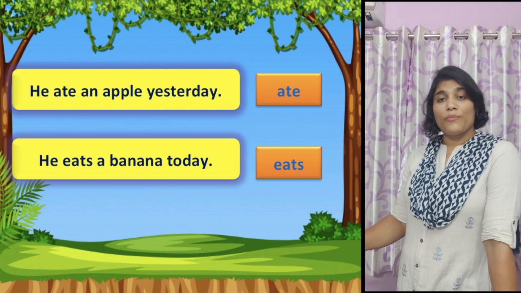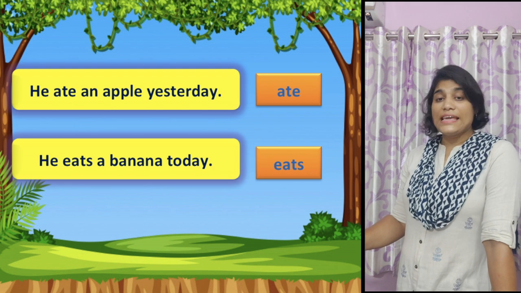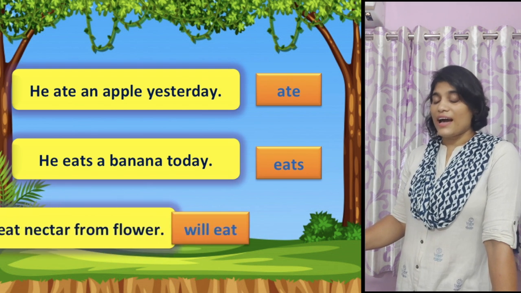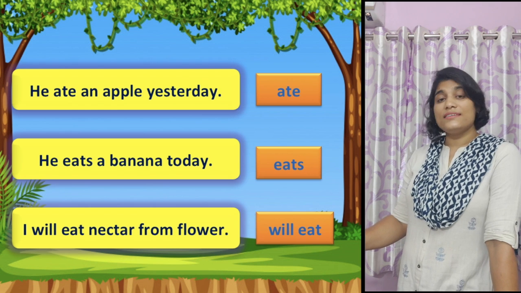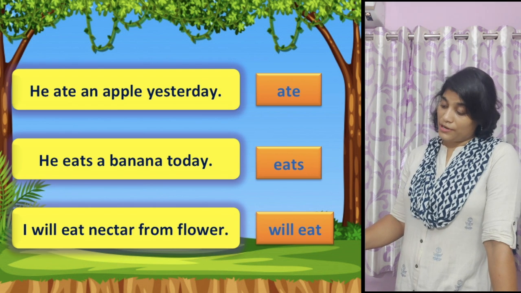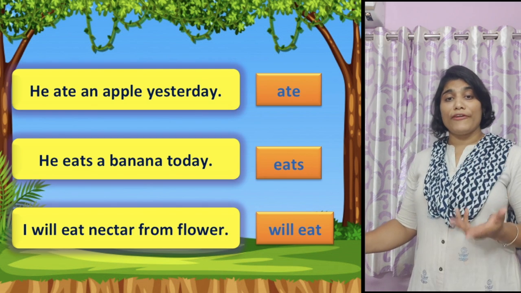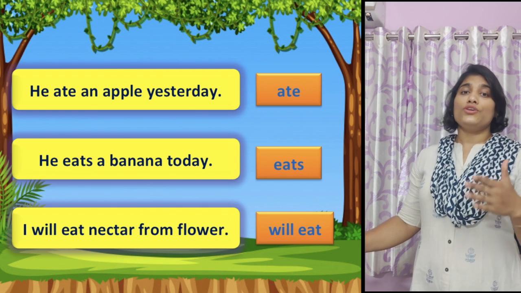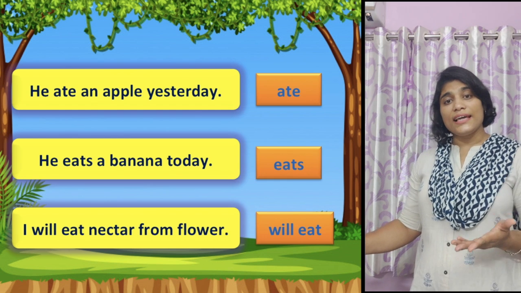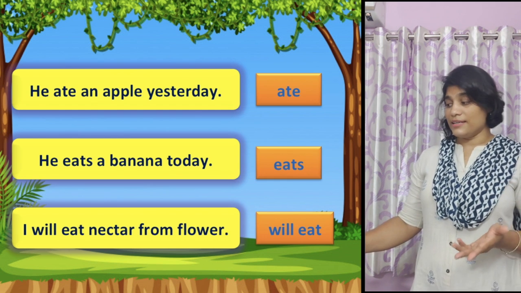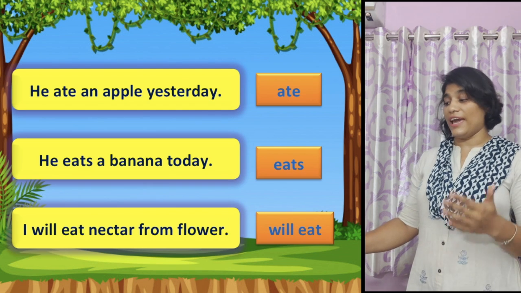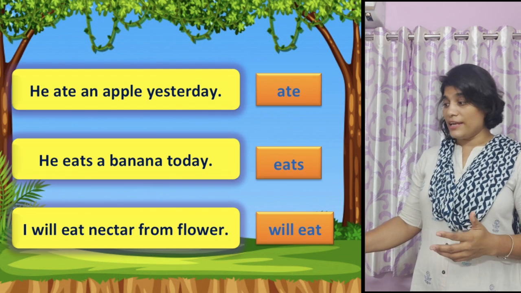Here instead of ate, we are using eats, and after that, I will eat nectar from flowers. So why do we use these different types of verb to describe a similar action? That is, why do we use ate, eats and will eat?